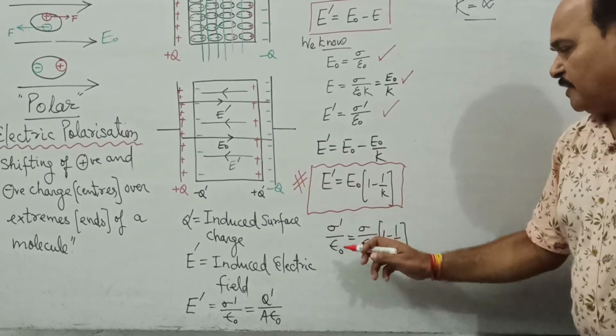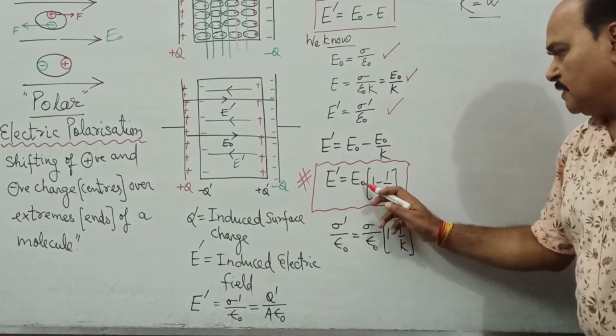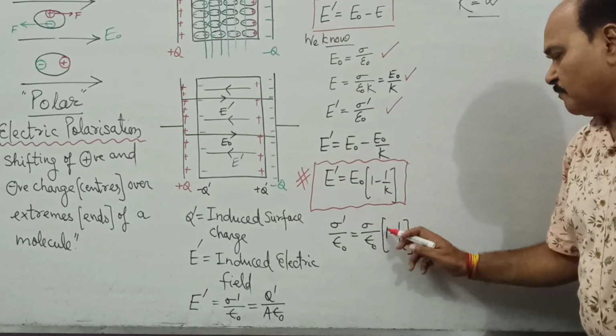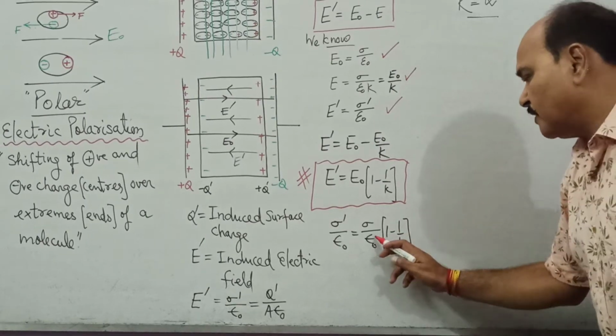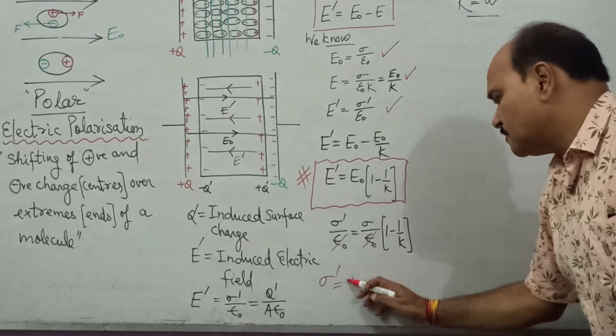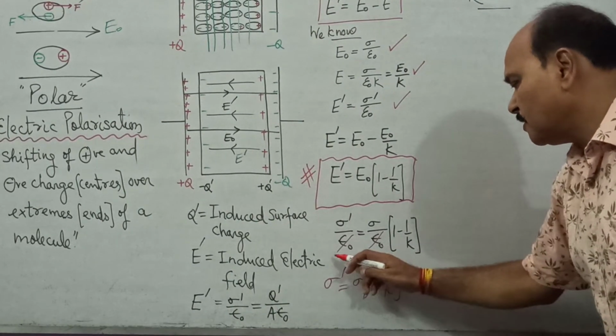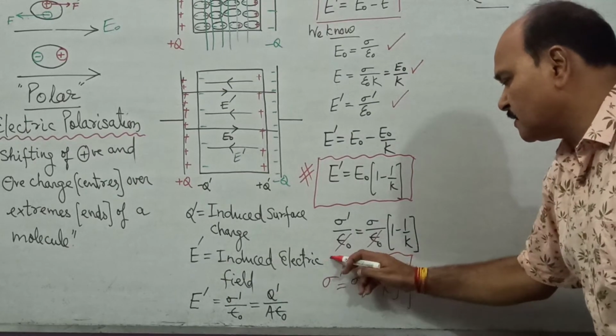Well, this induced electric field is induced surface charge density upon epsilon naught. This E naught is sigma upon epsilon naught, times 1 minus 1 upon K. You can see that epsilon naught cancels out. What do we get? Sigma dash is equal to sigma times 1 minus 1 upon K. This is the formula for induced surface charge density.